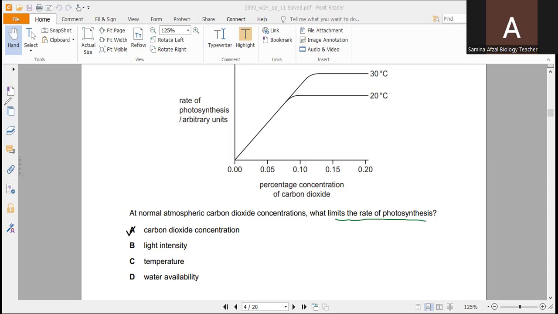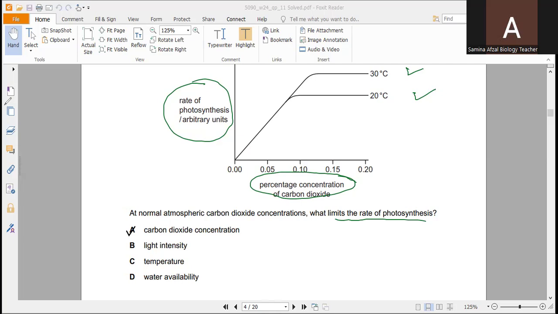So here in this case, you can see on the x-axis they have shown the percentage concentration of carbon dioxide, and on the y-axis they have shown the rate of photosynthesis. You can see these two lines: one at 20 degrees centigrade, and the other shows 30 degrees centigrade.